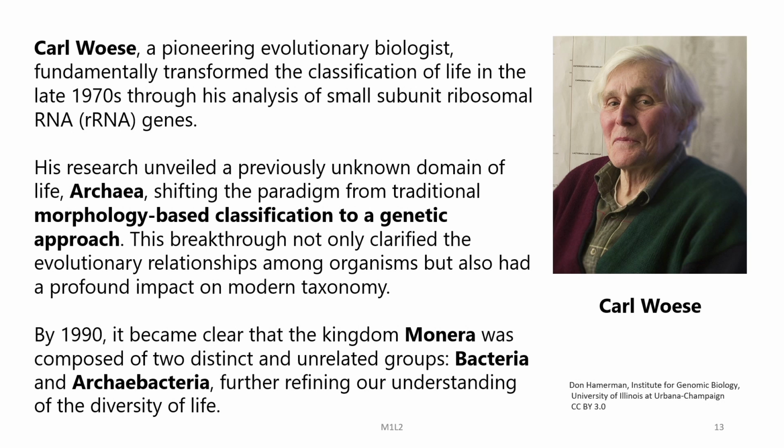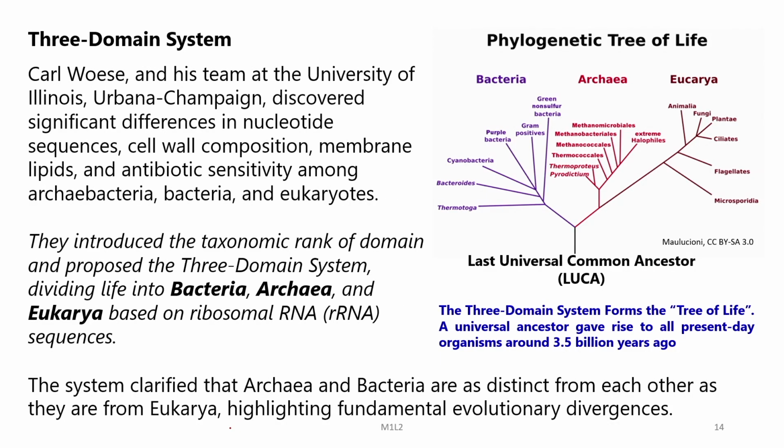The research by Carl Woese unveiled a previously unknown domain of life, which is known as archaea, and this shifted the paradigm from traditional morphology-based classification to a genetic-based approach. This breakthrough not only clarified the evolutionary relationship among organisms, but also had a profound impact on modern taxonomy. By 1990, it became clear that the kingdom Monera was composed of 2 distinct and unrelated groups, bacteria and Archaebacteria, further refining our understanding of the diversity of life.